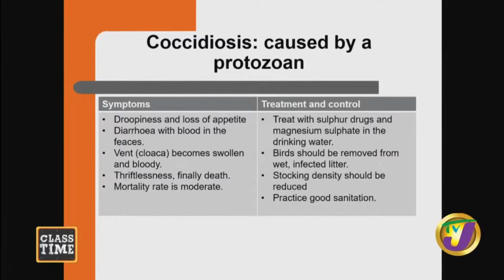So that is why you have to make sure that you take the observation seriously when you go inside the house. Don't just rush inside your house and then just feed and get out. You have to make sure that you're observing everything. The vent or cloaca of the chicken is going to become swollen and bloody and look kind of messy too. There's going to be thriftlessness, then finally death. However, the mortality rate is moderate. So students, if you go inside your house tomorrow and you're seeing signs of coccidiosis, don't panic.